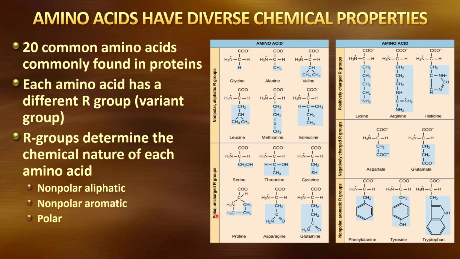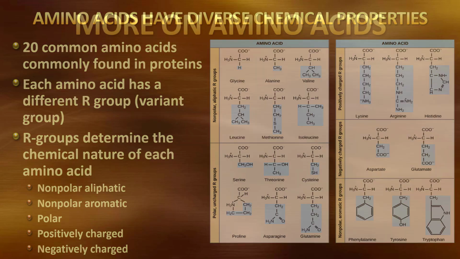Then we have some that are polar. So here we have polar R groups. That means that they're going to have these partial charges. That means they can interact with other groups that maybe are also polar and have these partial charges, or with other ions. Then we have some that are ionic and positively charged up here. And then we have others that are ionic and negatively charged. So each one of these will have unique characteristics based on that R group.